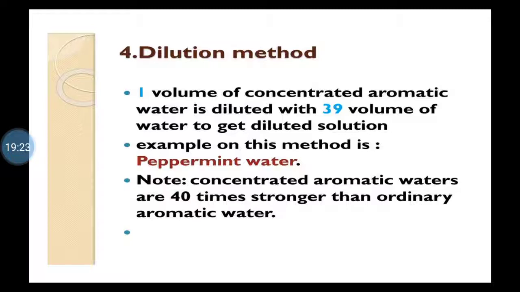So 1 volume of concentrated aromatic water is diluted with 39 volumes of water to get the diluted solution. So one example of concentrated water we will cover here, so that you will get the idea, and with that we will finish up the aromatic waters.